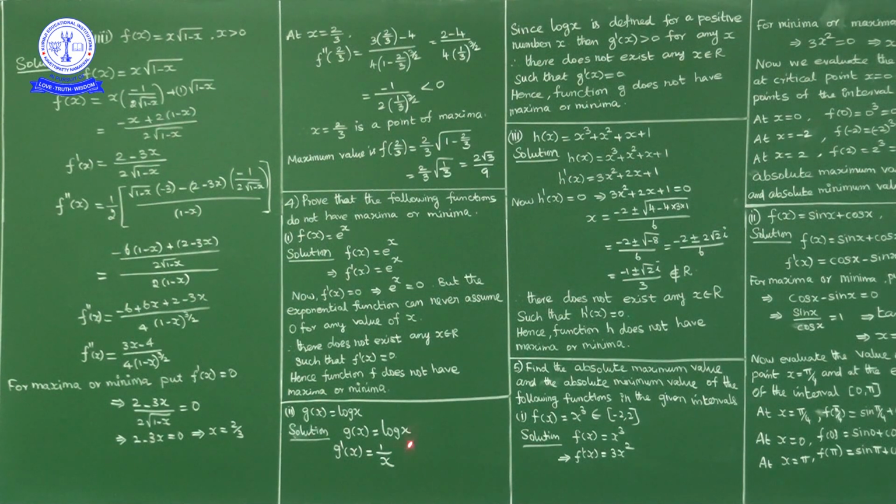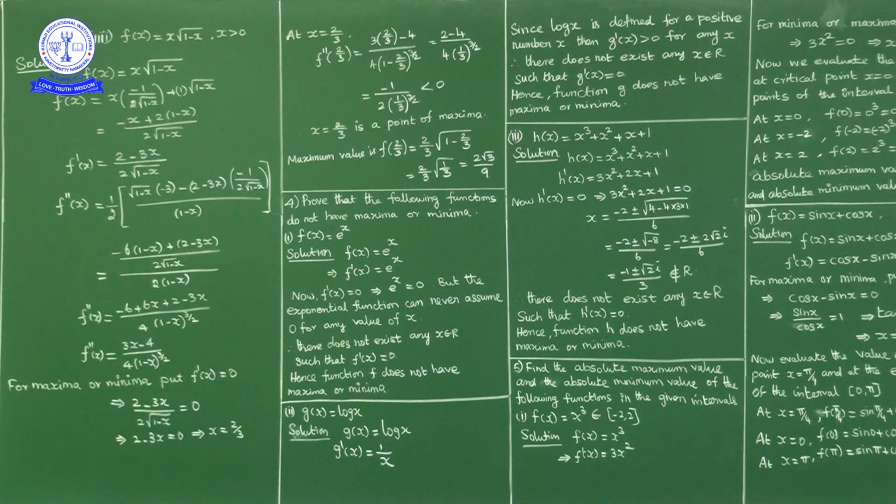Now g of x equal to log x. Derivative of g of x, g dash of x, equals derivative of log x, which is 1 by x. Now g double dash of x is minus 1 by x square. Now for minimum or maximum, what we'll do? We'll put g dash of x equal to 0.